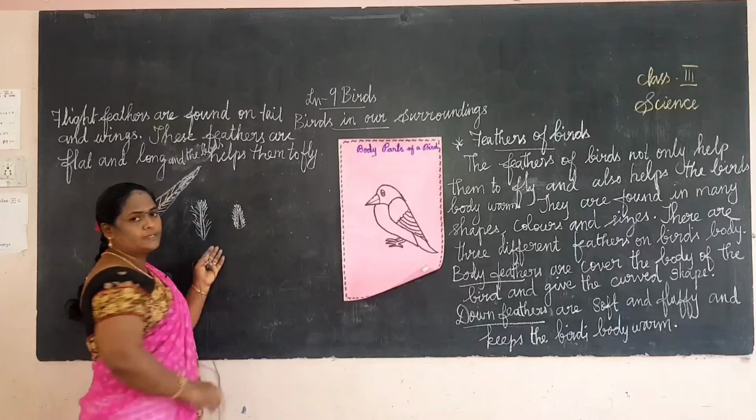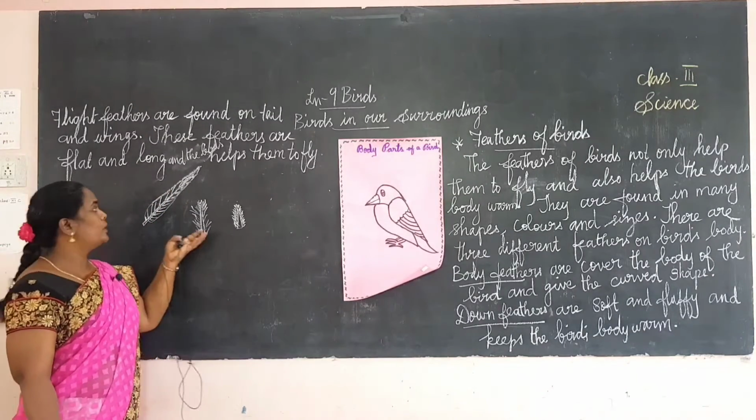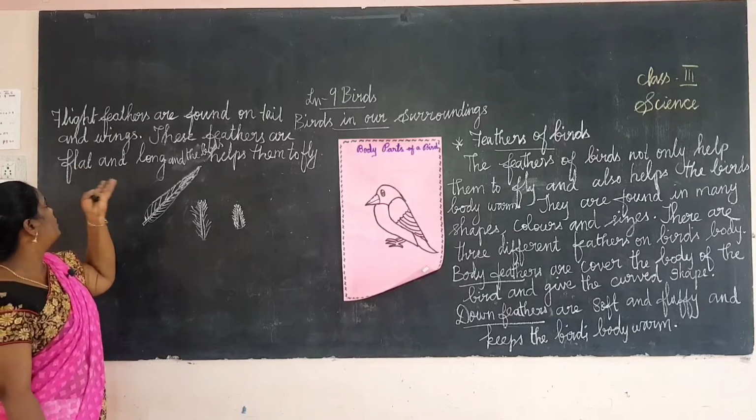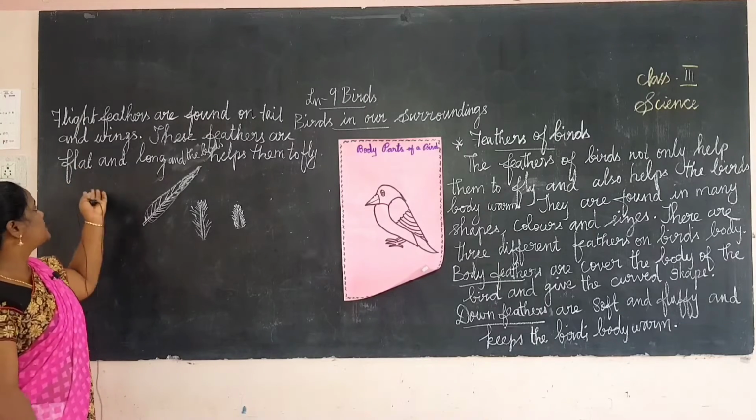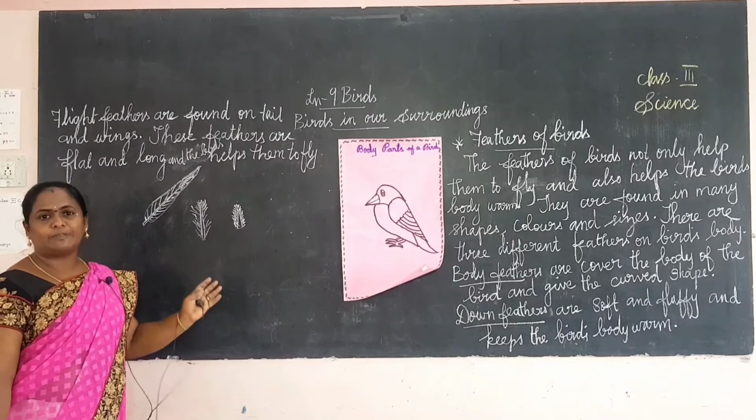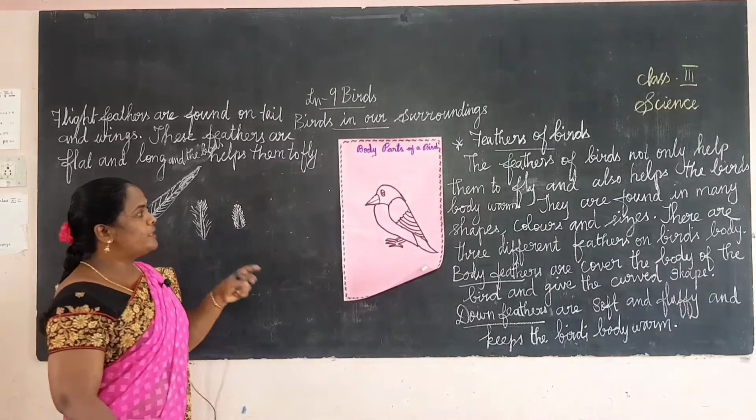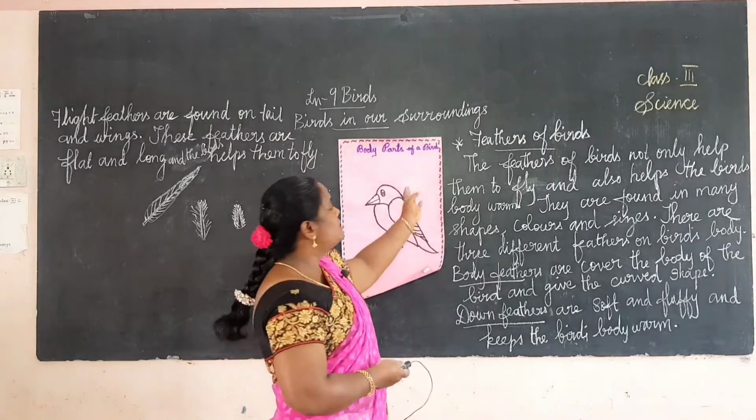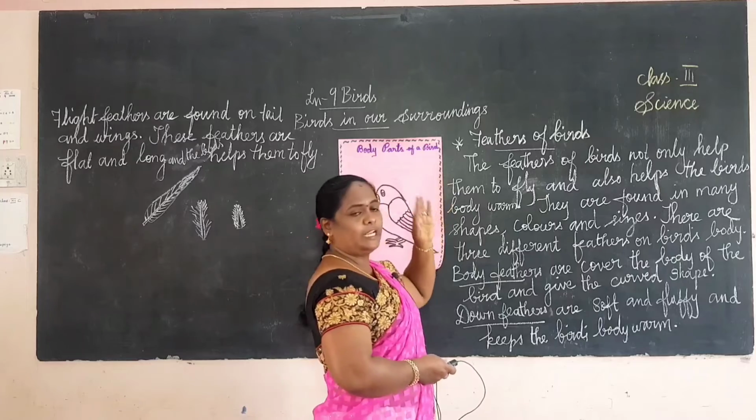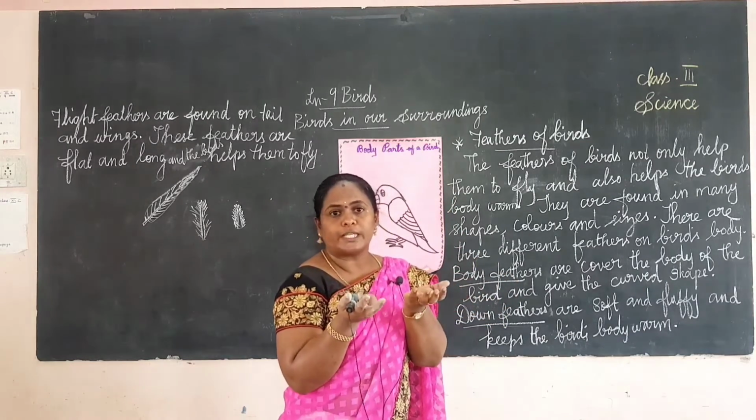Very soft feathers. Down feathers are soft and fluffy. Flight feathers are found on tail and wings. These feathers are flat and long, and help the birds to fly. So once again, the feathers of birds not only help them to fly, they also keep the bird's body warm.